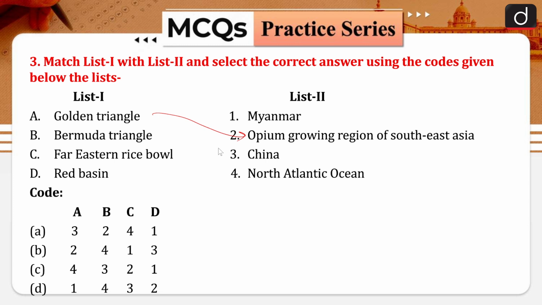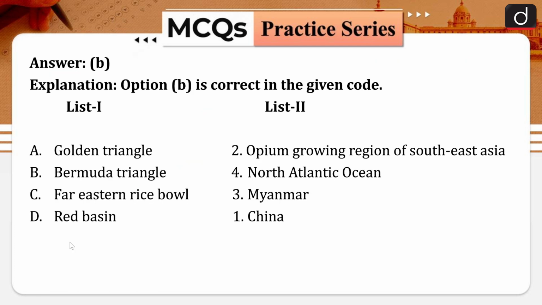Then the Bermuda Triangle, you must have heard about this particular triangle. It is found in the North Atlantic Ocean. Then Far Eastern Rice Bowl, basically Myanmar is considered the Far Eastern Rice Bowl, and Red Basin is basically China. So here the answer would be 2, 4, 1 and 3, so option B would be your right answer. The correct explanations are given over here, you can go through that.